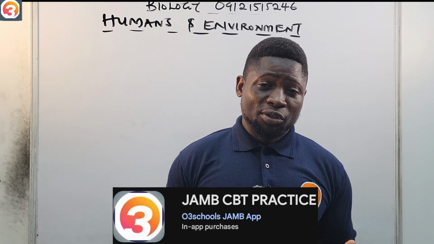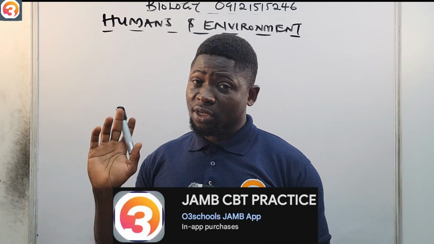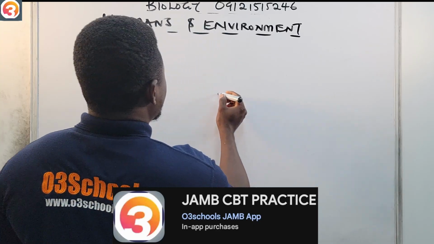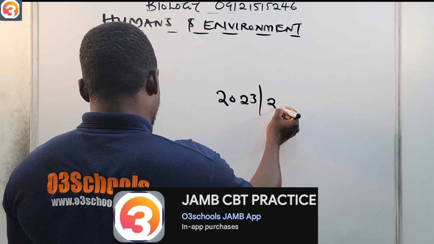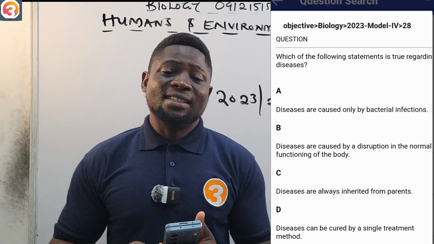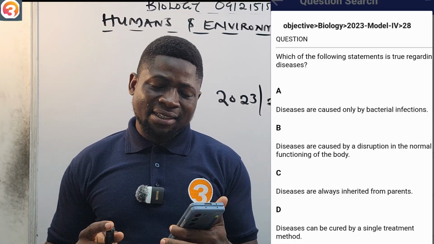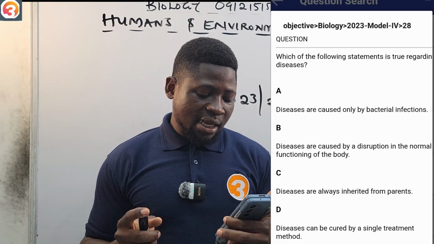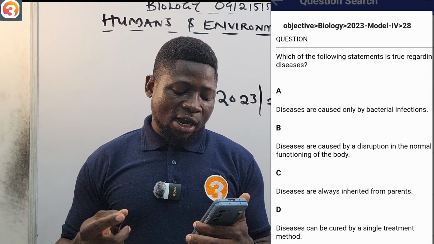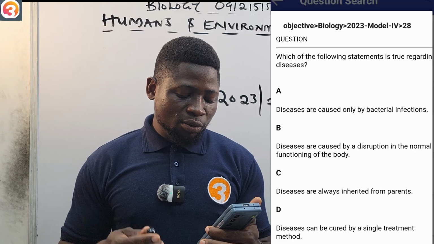All right, so let us see a past question using a question search feature on the application of the JAMB app. Let us see a question relating to this from the past questions. This is a biology year 2023 question number 28. It says that which of the following statements is true regarding diseases? A says that diseases are caused only by bacterial infections. B says diseases are caused by a disruption in the normal functioning of the body. C says diseases are always inherited from parents. D says diseases can be cured by a single treatment method.